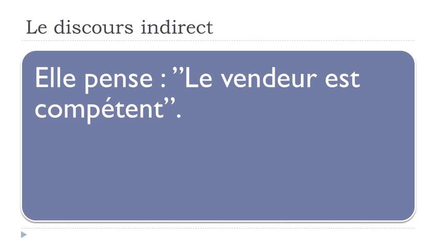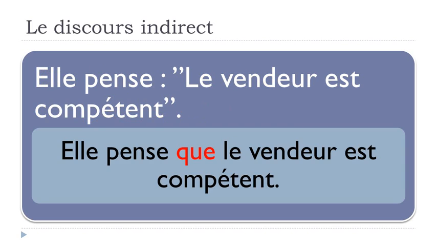Because the discours indirect is basically if you've got one sentence like that, elle pense, le vendeur est compétent. Okay, penser is to think, she thinks, le vendeur, the seller, est compétent, is competent. So in that case, it's possible to have this kind of structure, but if you want to combine these 2 sentences into one, you can just modify it, and that's what we call the discours indirect, because you will get elle pense, so she thinks, que, that, and then you continue your sentence. Le vendeur est compétent.